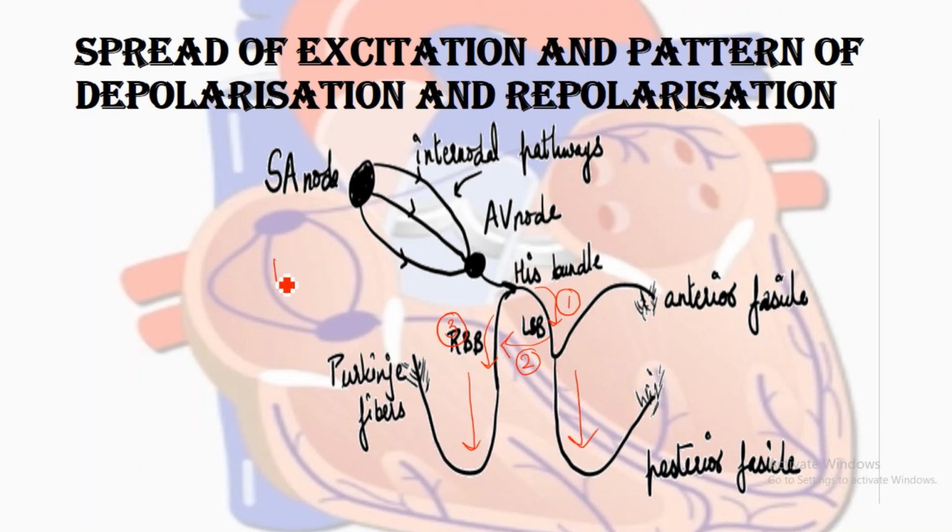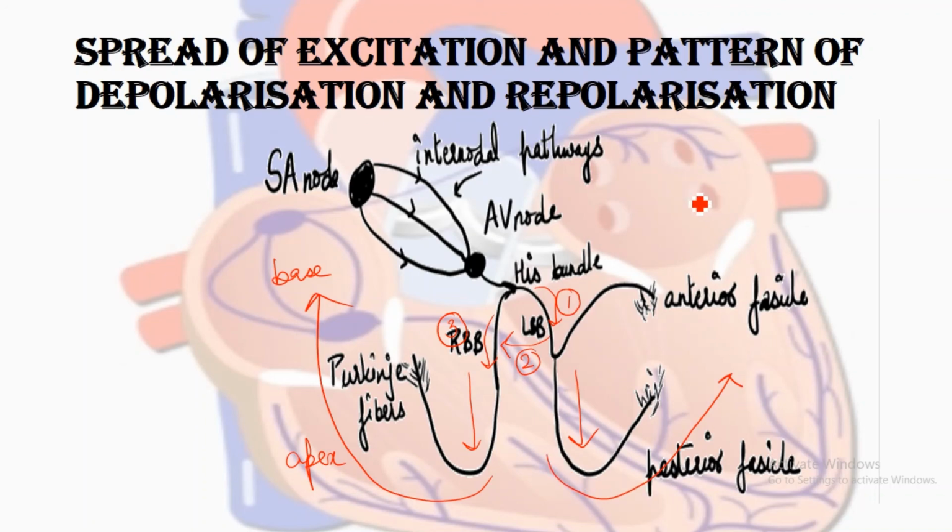This is the base of the heart, this is the apex of the heart. From the apex of the heart, the impulse then goes to the base of the heart. So first the impulse goes to the left side of the interventricular septum, then it passes through the septum, comes to the right bundle branch, goes towards the apex of the heart and then from the apex to the base.